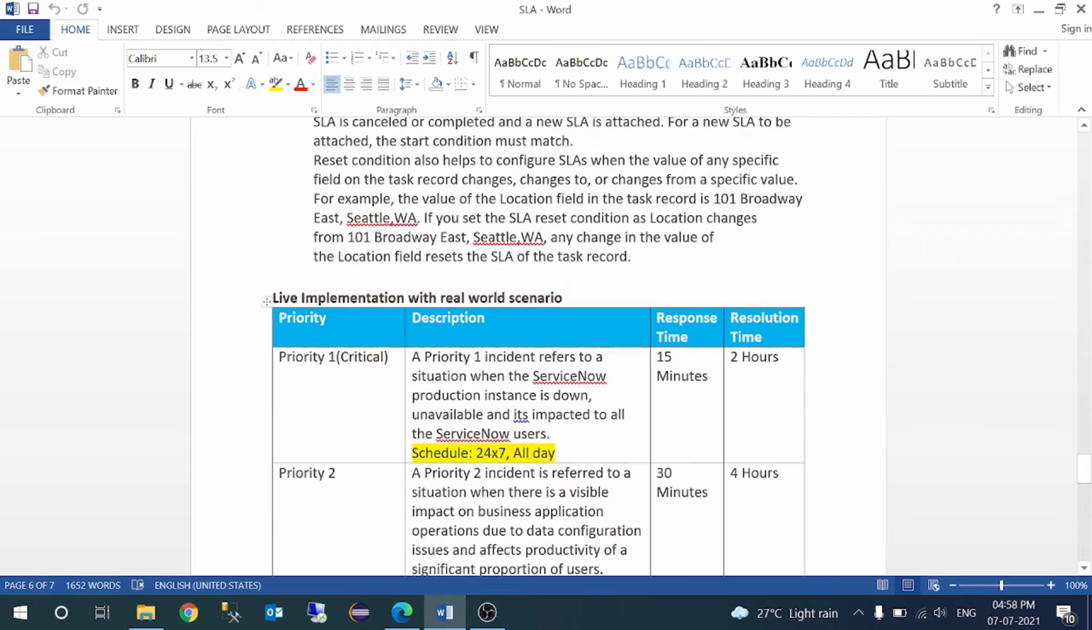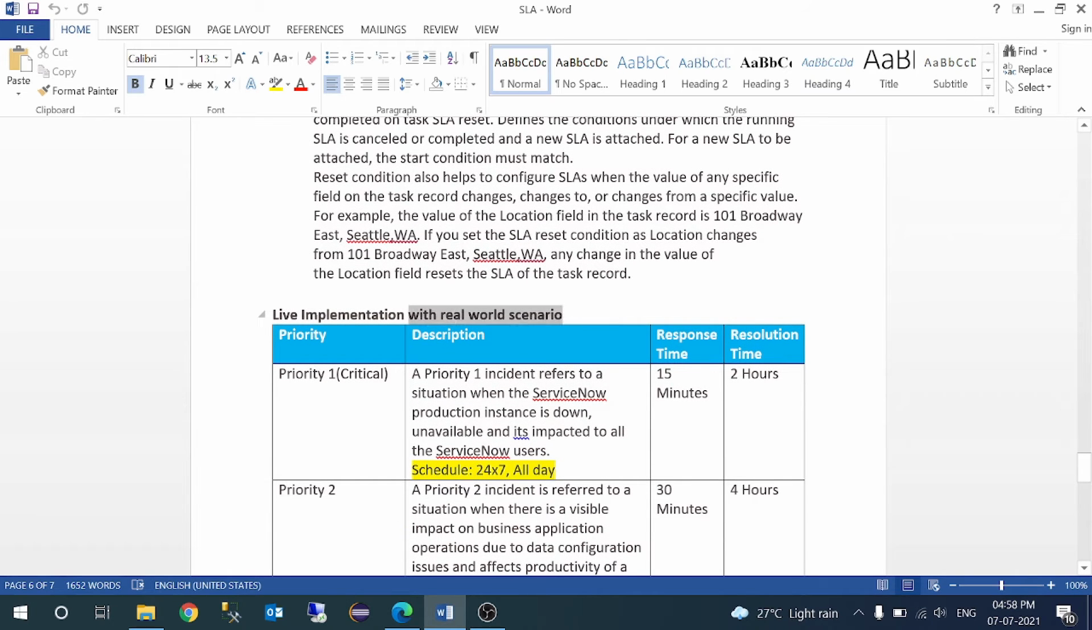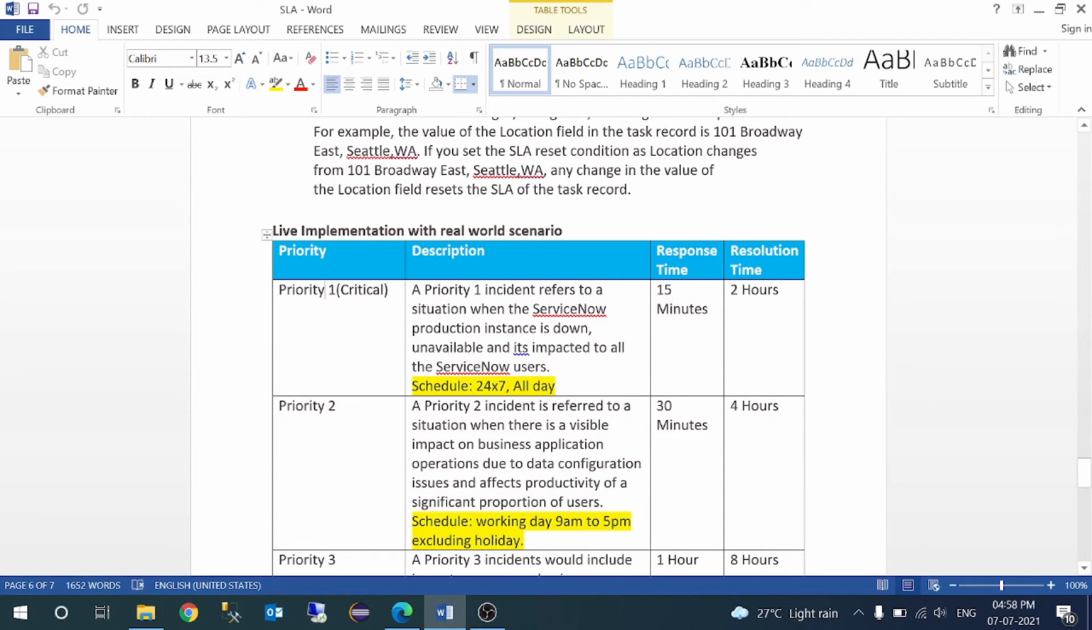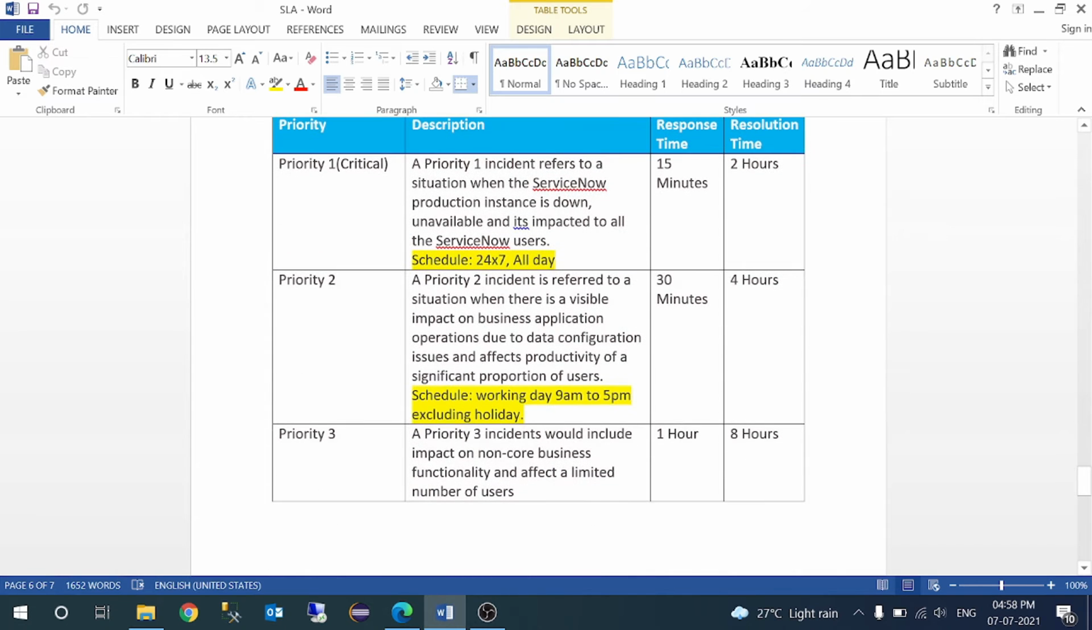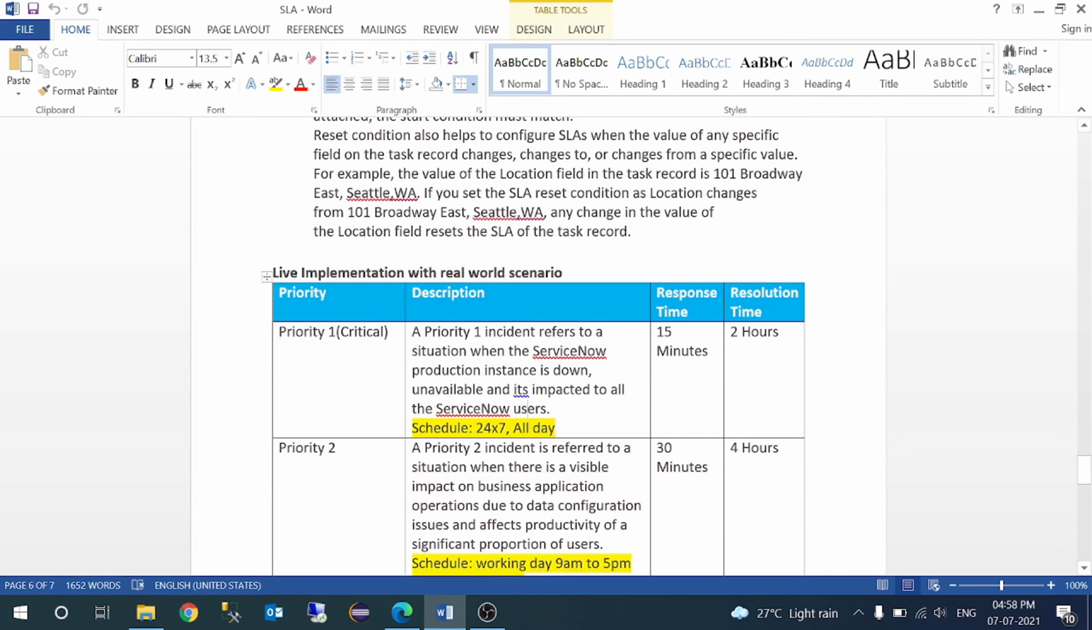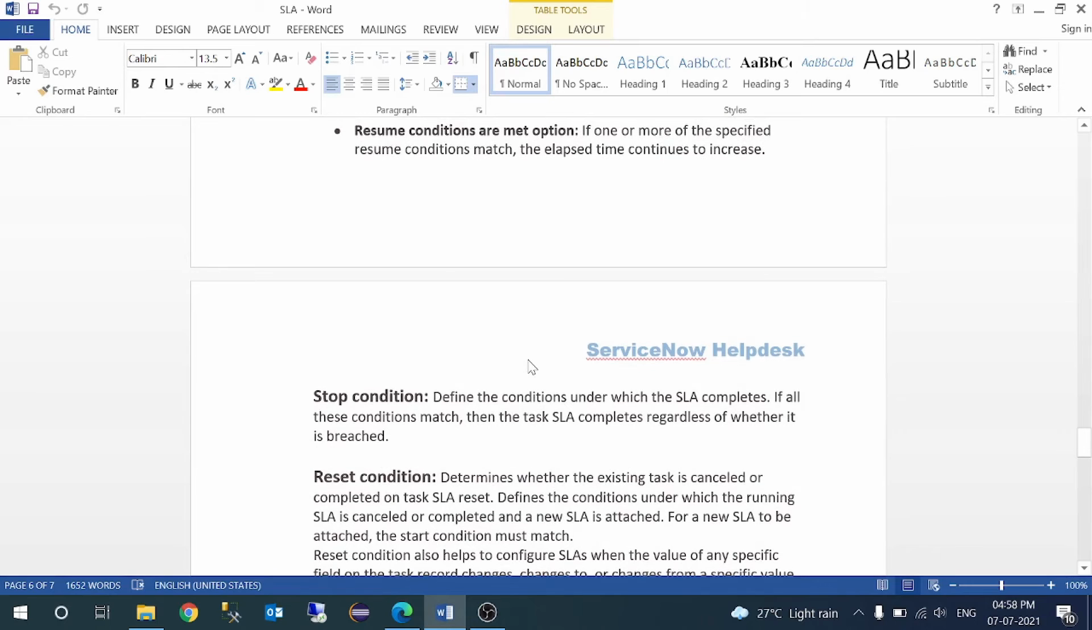And then finally, in the next video we will be having a live scenario. I have given this data. Based on this data we will be implementing the SLA, right?